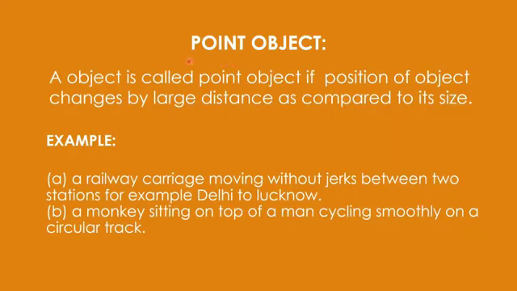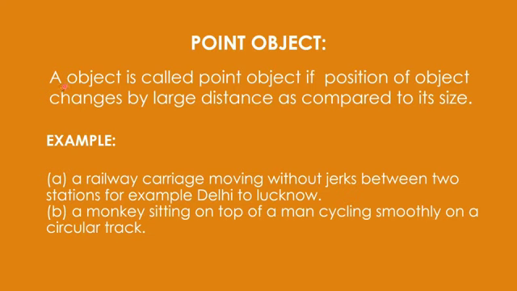Now the next heading is a point object. What is a point object? Like a train moving between two stations: the distance from Delhi to Lucknow is quite large as compared to the size of the train, so the train can be taken as a point object. When you are moving in your car or bus over large distances as compared to the size of the object, then that object is termed a point object.